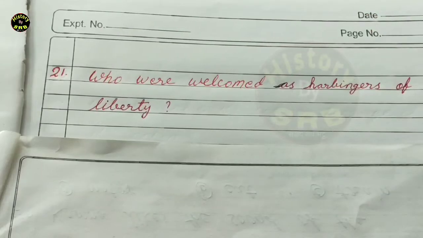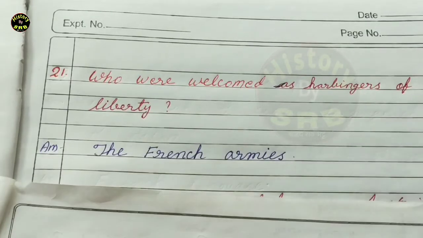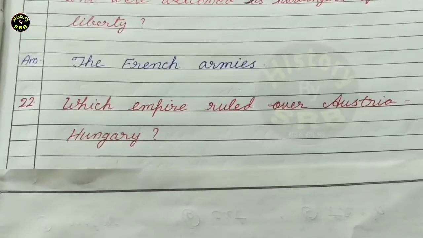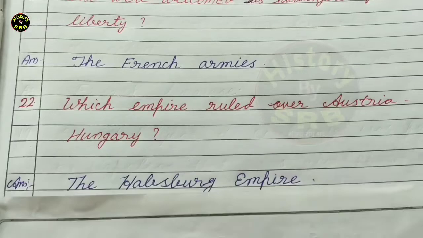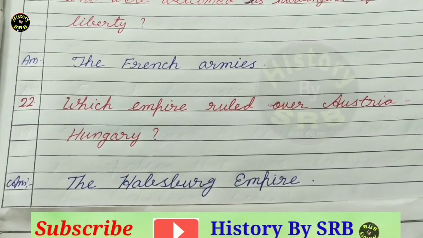Next question, question number 21. Who were welcomed as harbingers of liberty? Now correct answer is that the French armies. Next question number 22. Which empire ruled over Austria, Hungary? The correct answer is the Habsburg Empire.